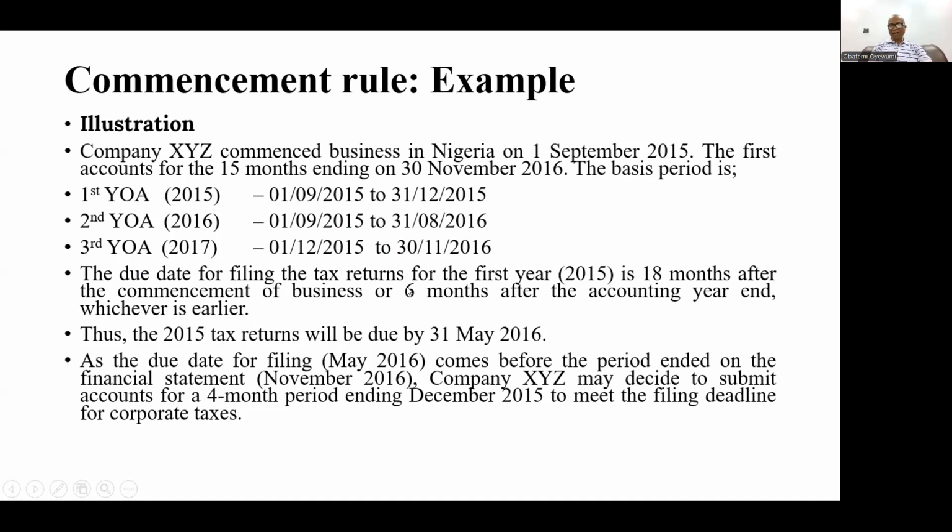So the due date of filing for the first year is 18 months. Usually it's 18 months after the commencement of the business, or 6 months after the accounting year end, whichever is earlier. So thus, for 2015, the tax returns will be due to be filed on the 31st day of May 2016.